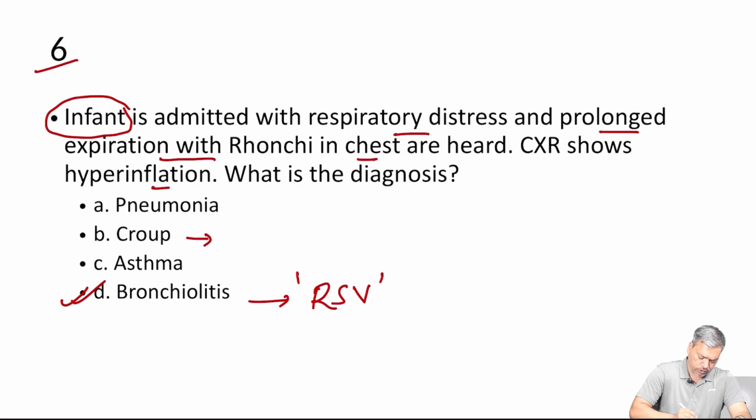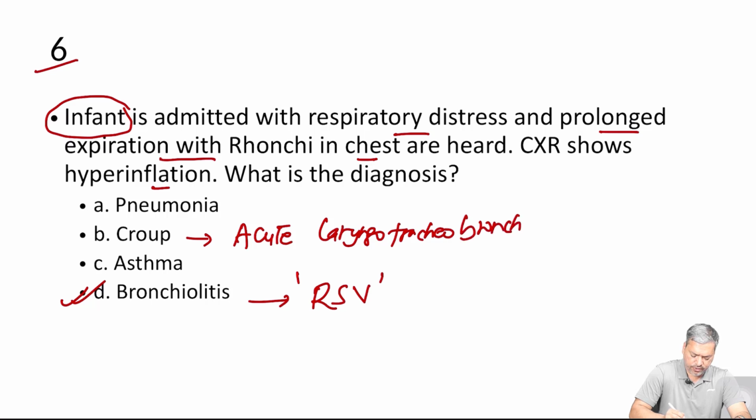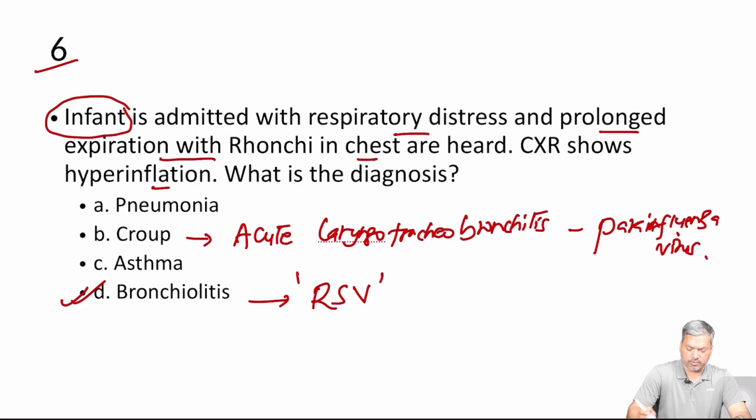Croup. Croup is also known as acute laryngobronchitis. It is mainly caused by parainfluenza virus, and other respiratory viruses, of course. I'm just talking about which is the most common one. And pneumonia.